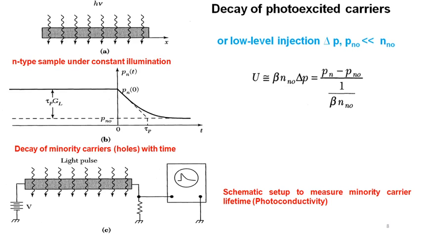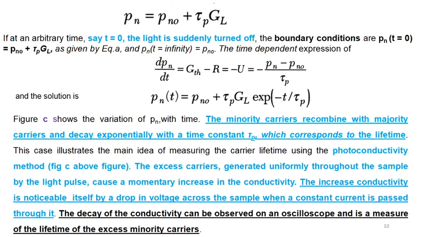As previously shown in figure C, by using the photoconductivity method, the excess carriers are generated uniformly throughout the sample by a light pulse and cause a momentary increase in conductivity. This increase in conductivity appears as a drop of voltage across the sample when a constant current is passed. From this, the decay of the conductivity can be observed by using an oscilloscope, and it is very important to measure the lifetime of the excess minority carriers introduced in your sample.